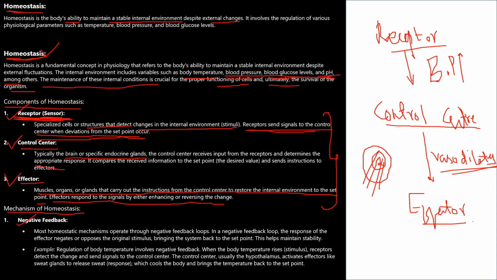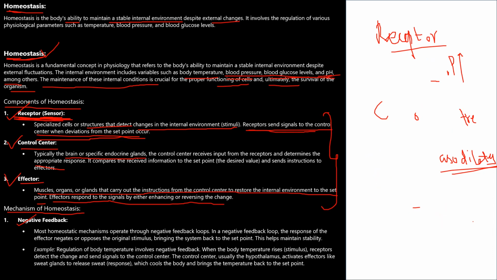Most homeostatic mechanisms operate through negative feedback loops. In a negative feedback loop, the response of the effector negates or opposes the original stimulus, bringing the system back to the set point. This helps maintain stability. Dear students, nothing is there in this topic. It is a very easy topic: the negative feedback mechanism and the positive feedback mechanism.